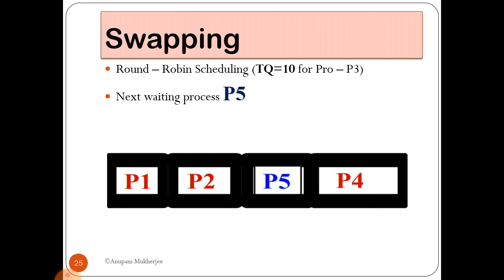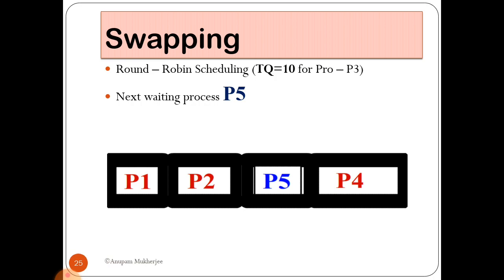Swapping requires a backing store. Backing store means the hard drive or hard disk drive. The backing store is commonly a fast disk. It must be large enough to accommodate copies of all memory images for all users, and it must provide direct access to these memory images. The system generally maintains a ready queue for that purpose.